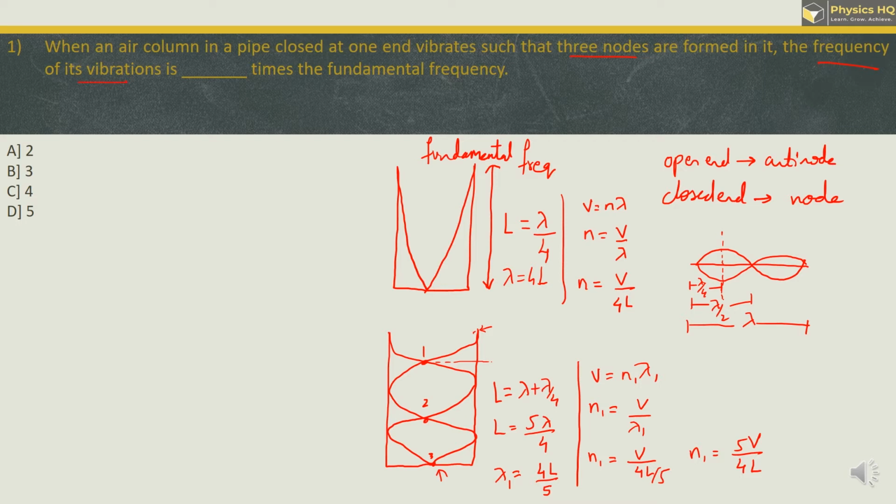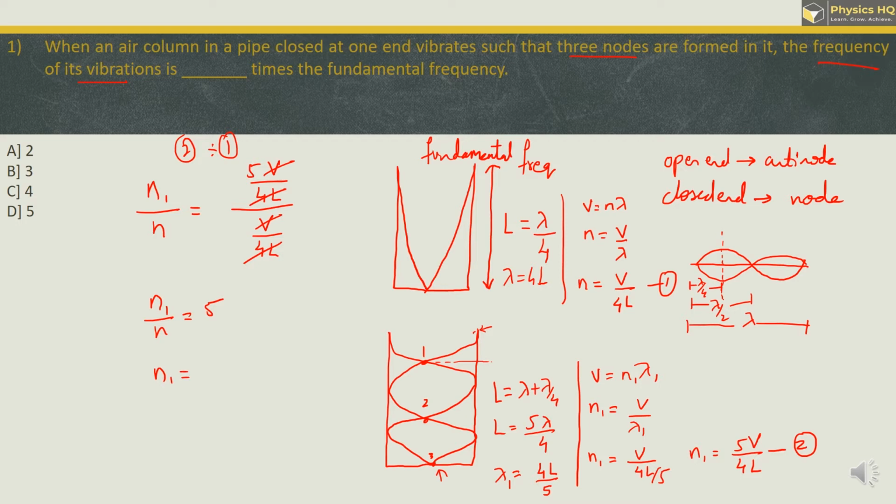So we'll take the ratio of this. We got n1 upon n, which is given as 5v by 4l divided by v by 4l. V over here stands for velocity. We have taken this equation and this equation, so we have divided equation 2 by equation 1. Now if you see, 4l and 4l cancel out, velocity v also cancels out, so you got n1 upon n equal to 5. So the new frequency n1 is equal to 5 times n, which is the fundamental frequency. So the correct option is option D.